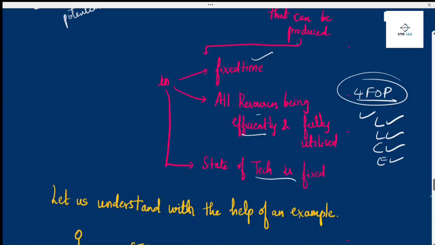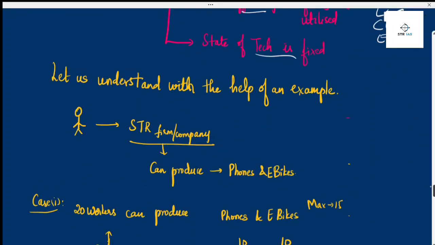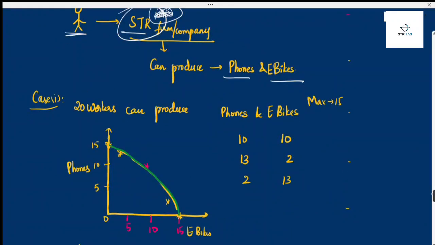For example, let us see the example. I am the owner of the company called STR. It can produce phones and e-bikes. So both are electronics, right? So here what I will be doing is, I will be getting some workers, 20 workers into my company, and all will be having the same capability. So here 20 workers, 10 of them will be doing bikes, 10 of them will be doing phones.